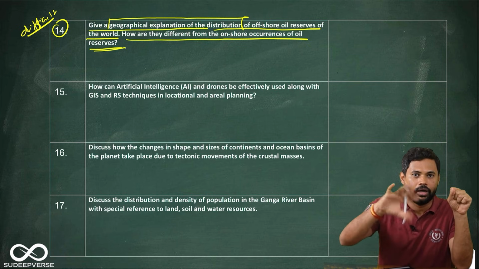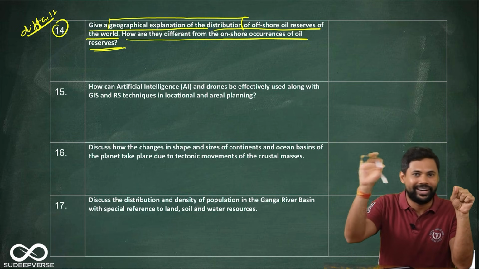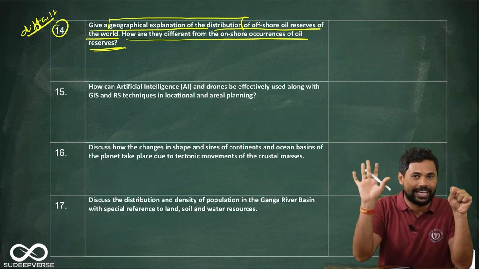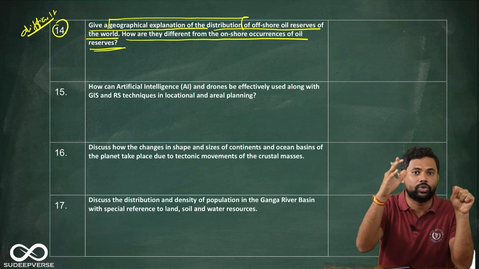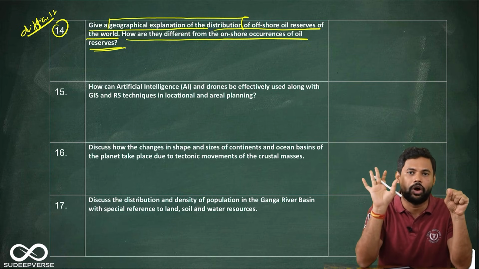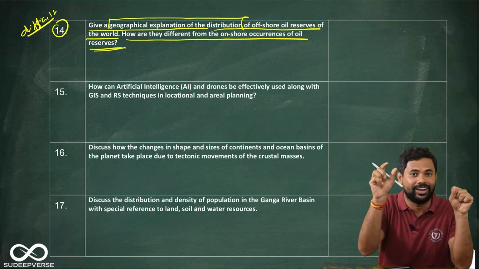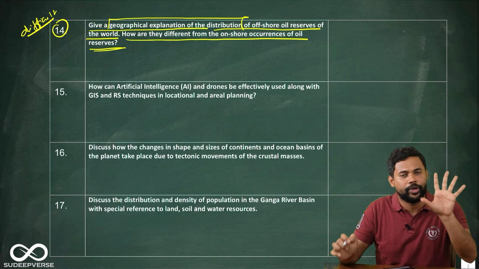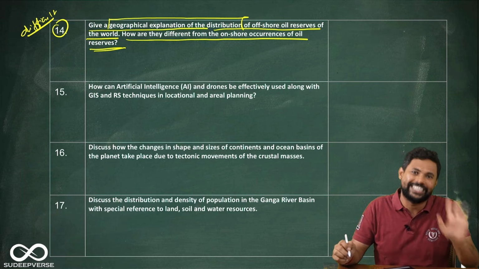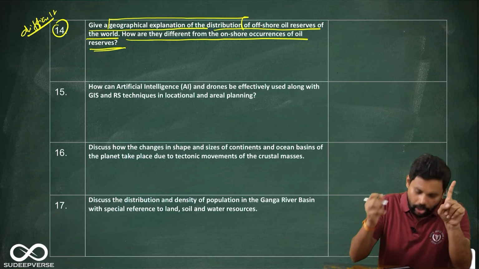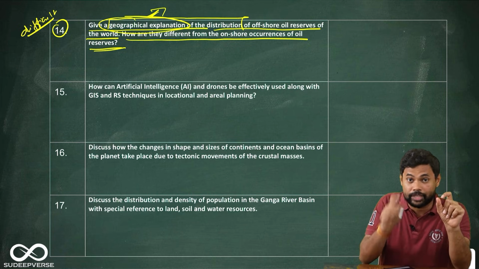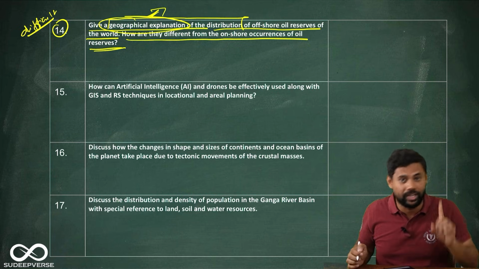If you take Africa, West Africa has oil, or the Mediterranean part of the African countries has oil. If you take Asia, you have the Arabian Peninsula, where the Persian Gulf has oil. If you take Southeast Asia, the continental shelf of Indonesia has oil. So for every continent, if you take the continental shelf, there will be offshore oil reserves. That is definitely easy to write. But what they are asking is, along with the distribution, you have to give a geographical explanation. Look at this. Writing the geographical explanation for everything individually becomes very difficult.